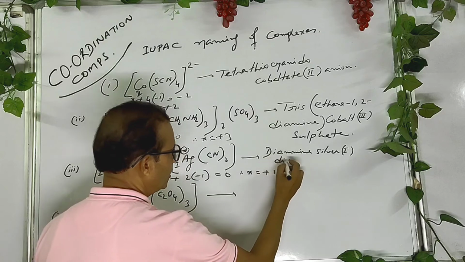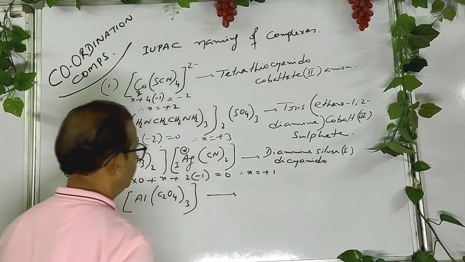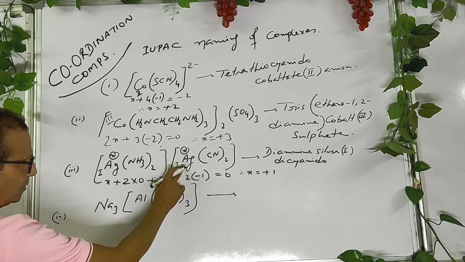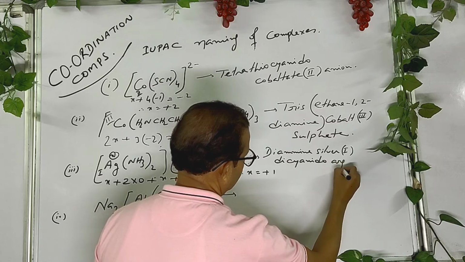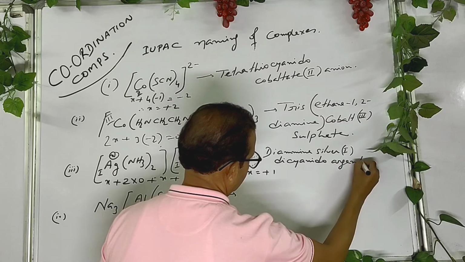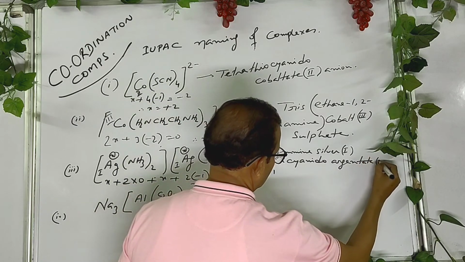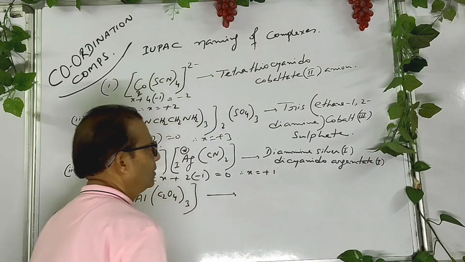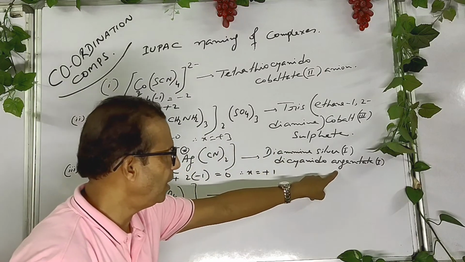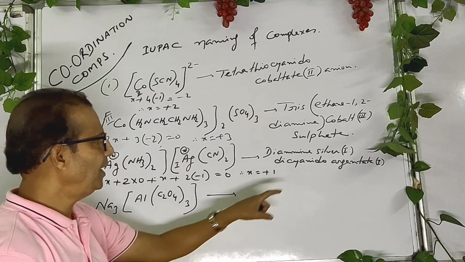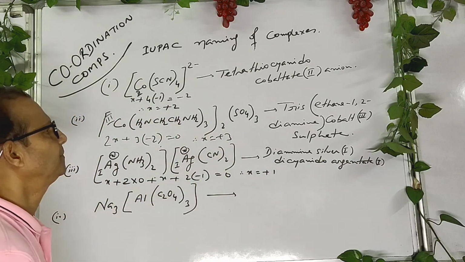You can write bis also, okay? Argentate(I). "Ate", why? Because it's a negatively charged complex. It is on the right side.